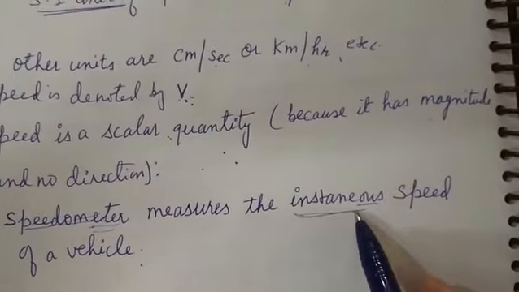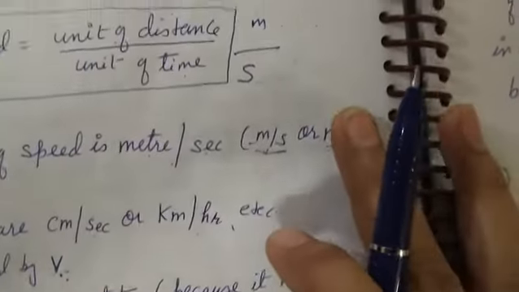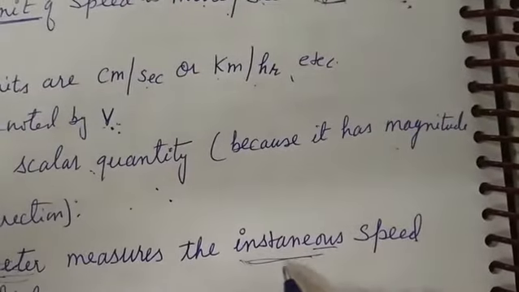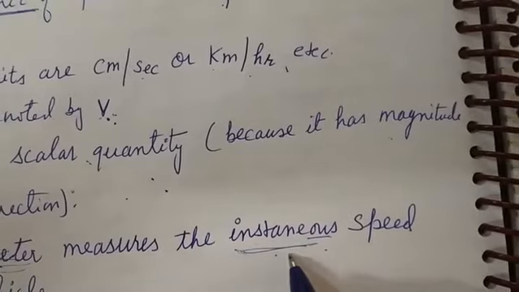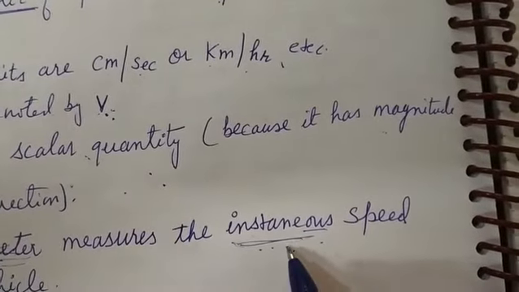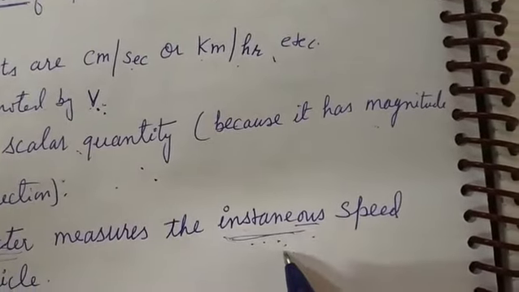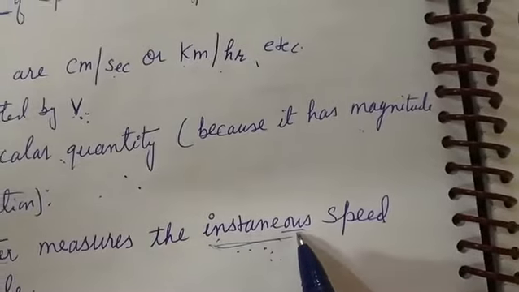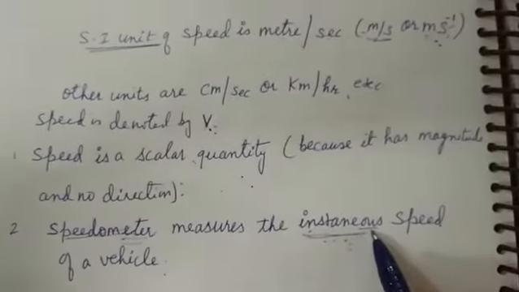Okay, now what is instantaneous speed? We will discuss now. Instantaneous speed means at a particular instant. At a particular instant, what is the speed of the vehicle? That is known as instantaneous speed. Now what are the different types of speed?